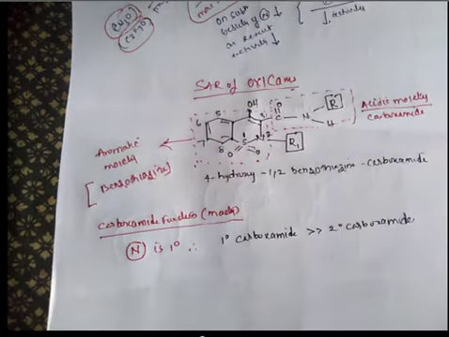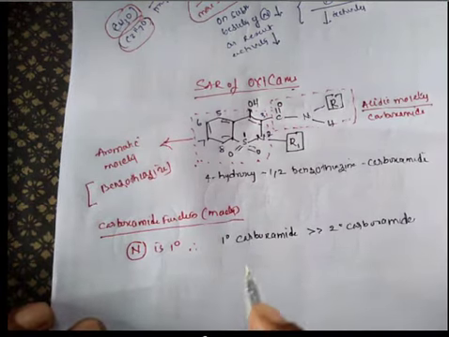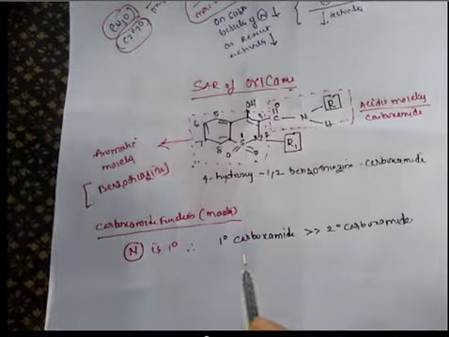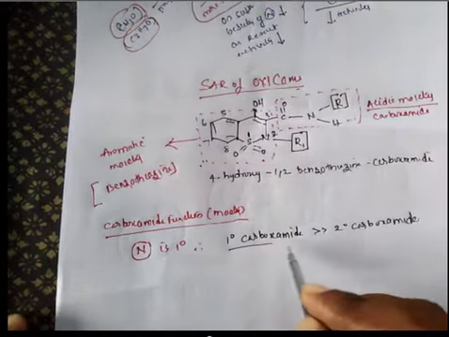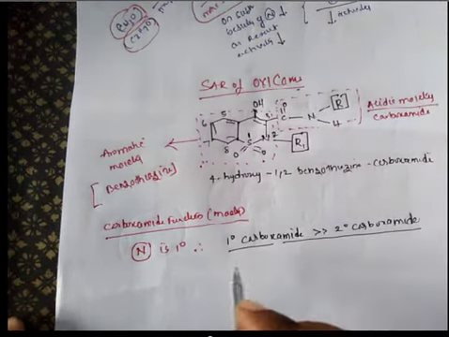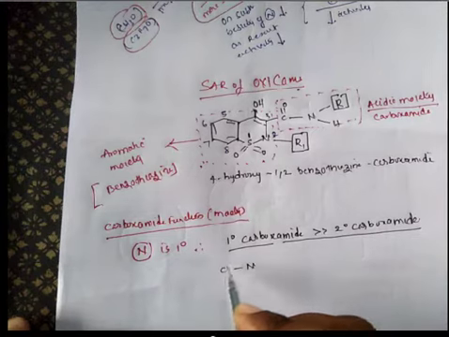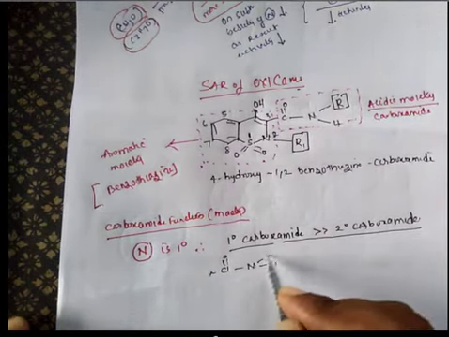Because, in the primary carboxamide, see this C double bond O, there is a possibility of presence of hydrogen.